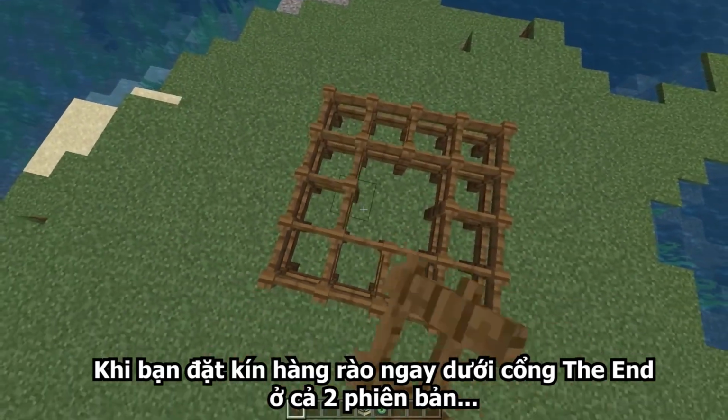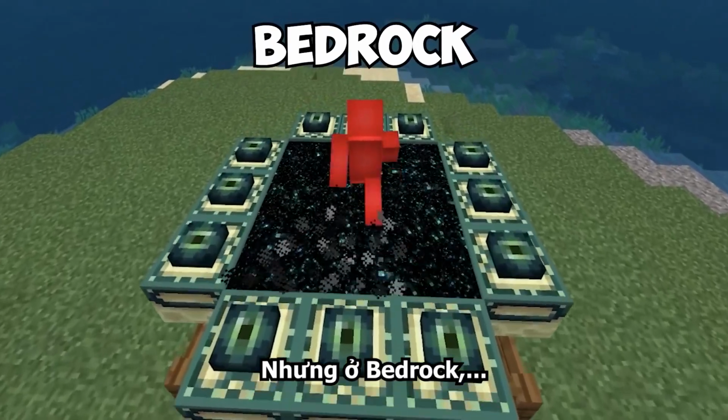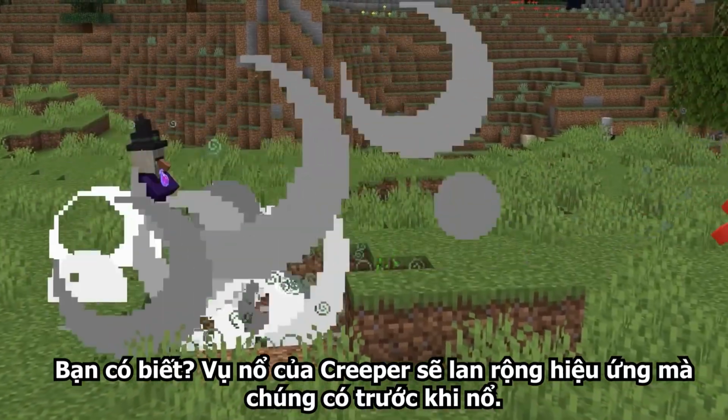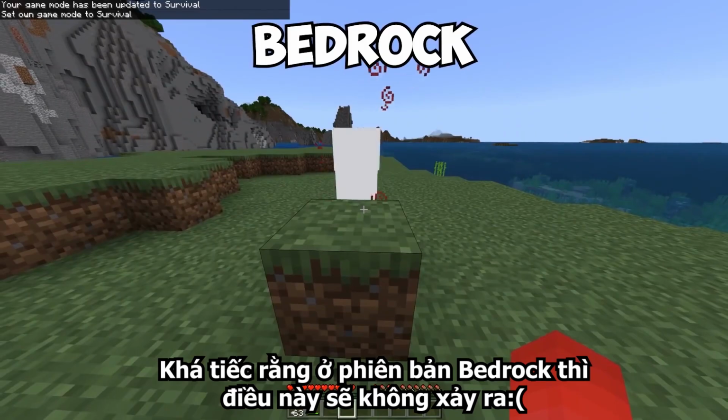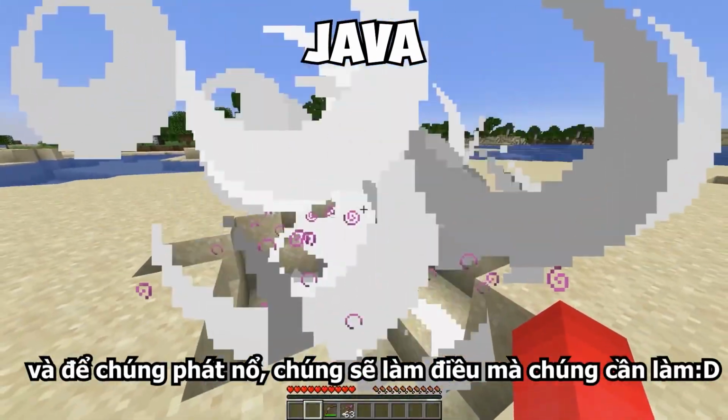See, if you place fences underneath both versions of portals, in Java, we can teleport just the same, but in Bedrock, we can only walk on top without teleporting. Did you know that creepers explode as lingering potions if they have a potion effect? Well, maybe not if you play on Bedrock, but on Java, if you give it a splash potion and then let it explode, it'll do just that.